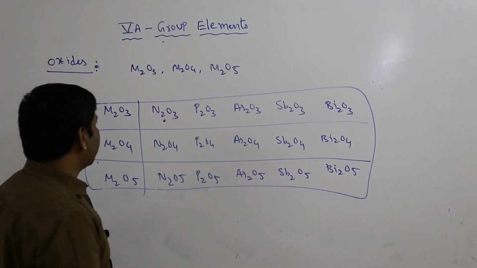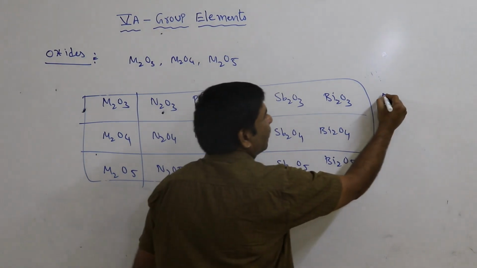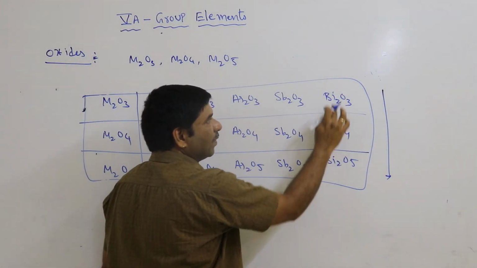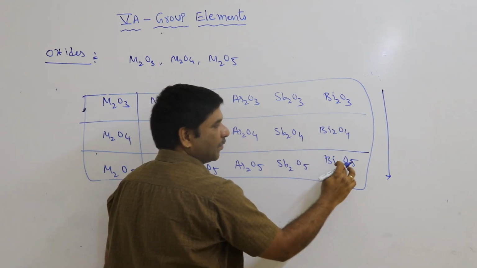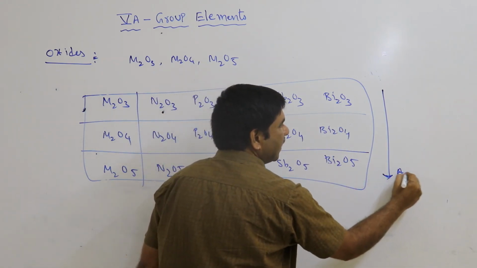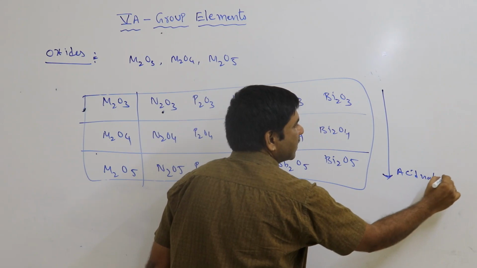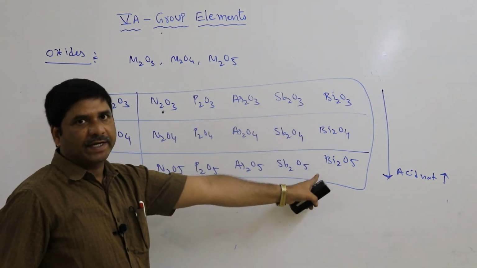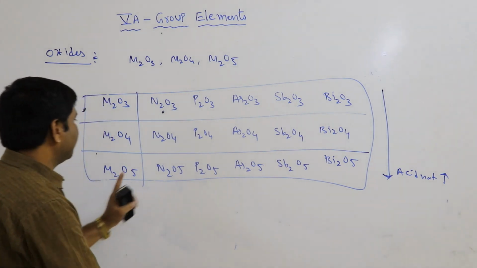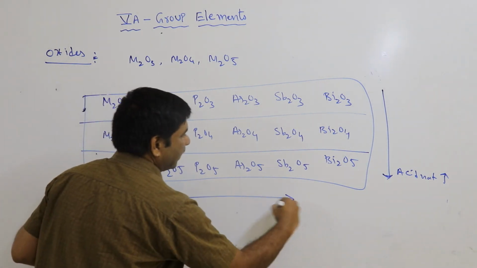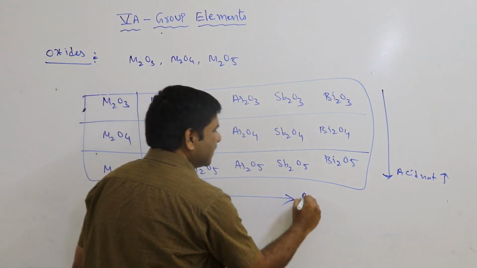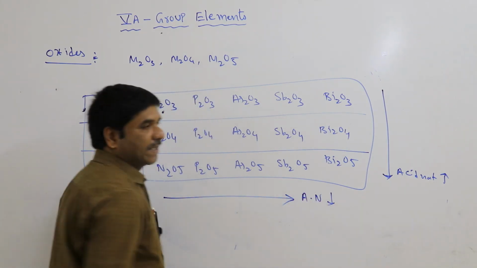In these oxides, from top to bottom, Bi2O3, Bi2O4, Bi2O5, the acidic nature value increases. From top to bottom, the acidic nature increases. From left to right in this group, the acidic nature decreases.